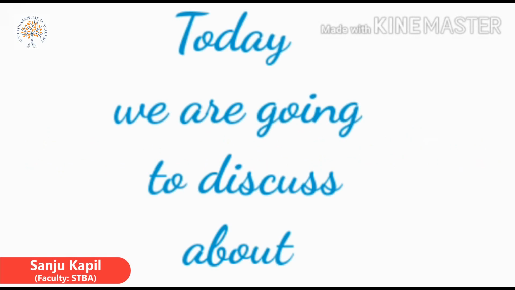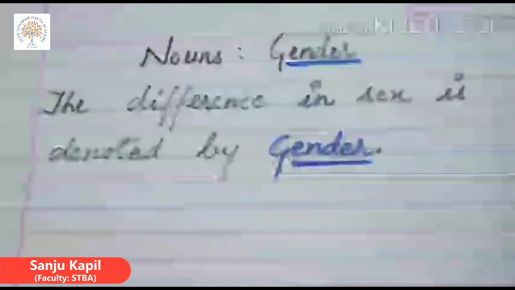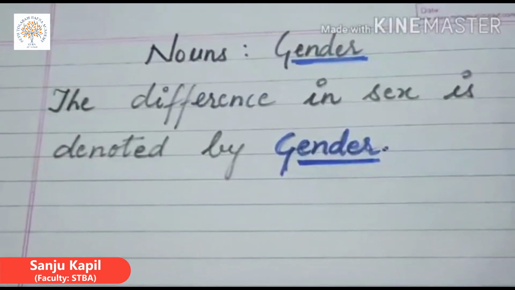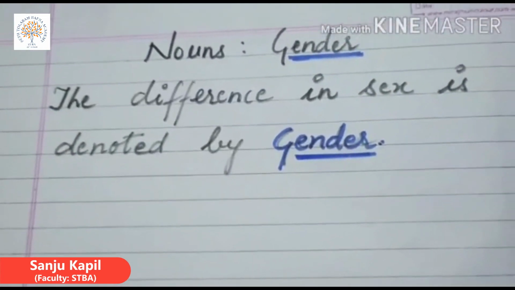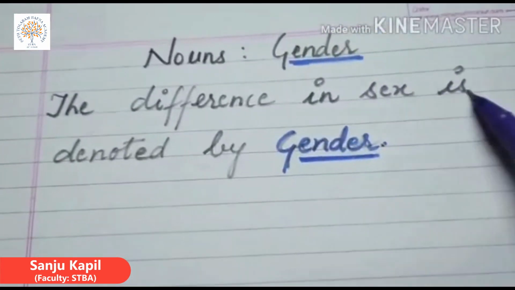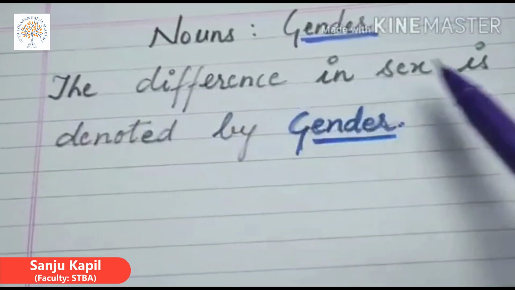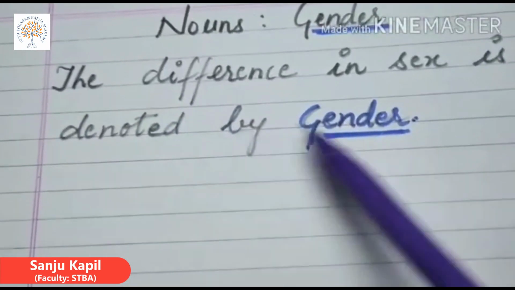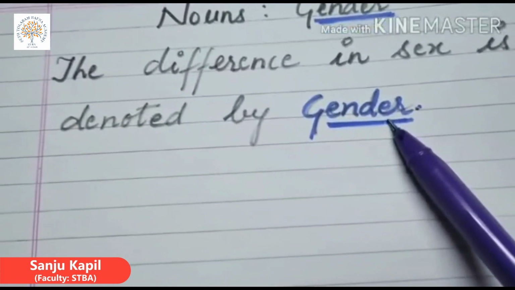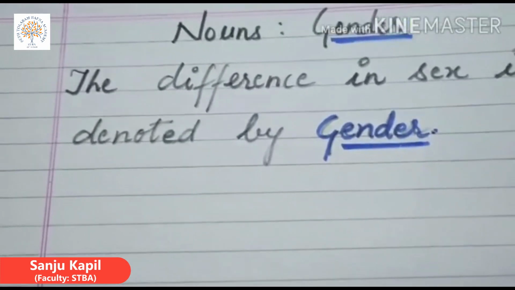Today we are going to discuss nouns as gender. What is gender? The difference in sex is denoted by gender. It can be male or female.